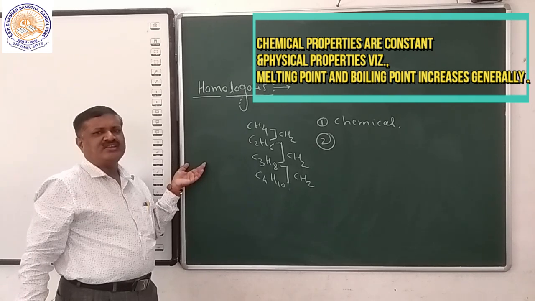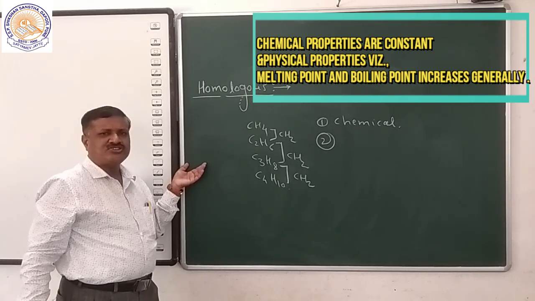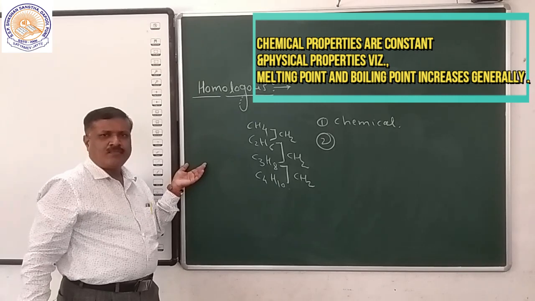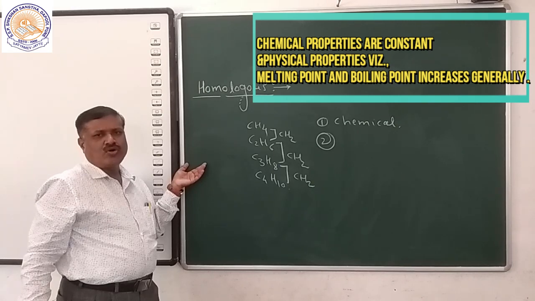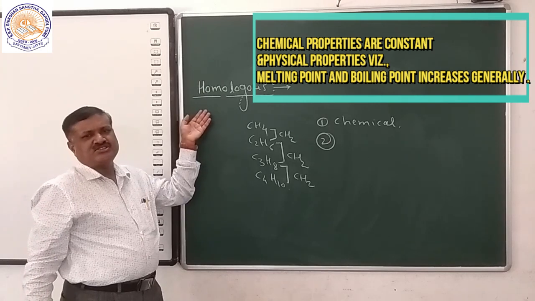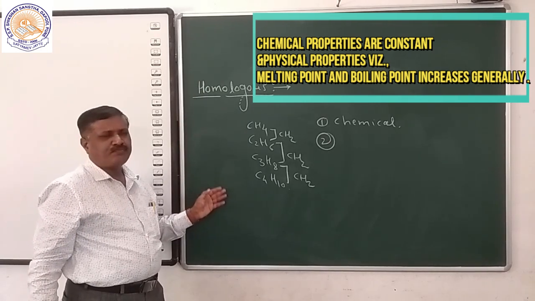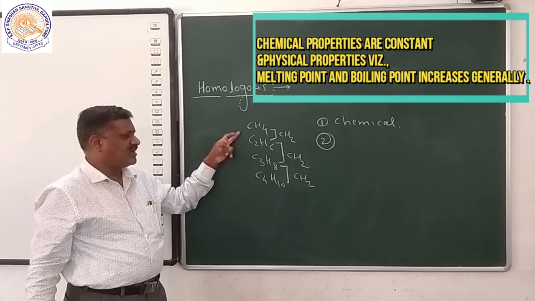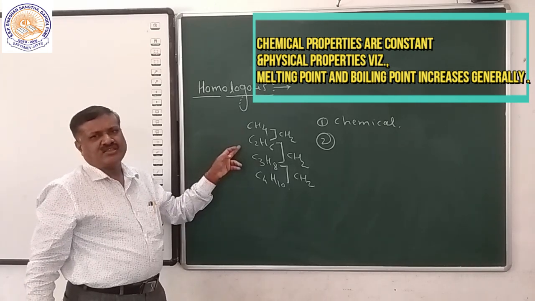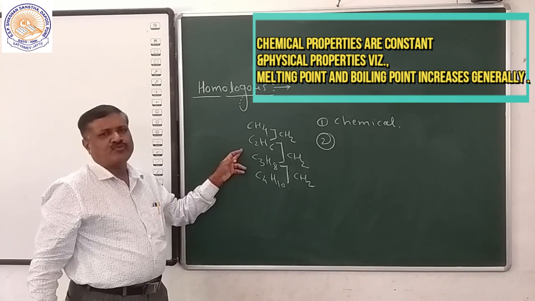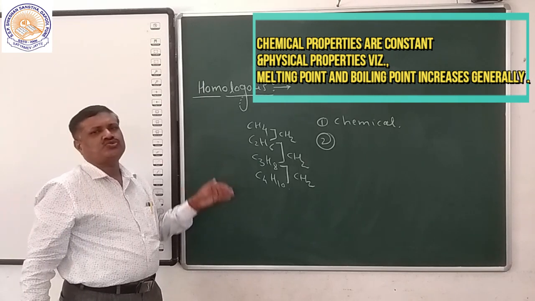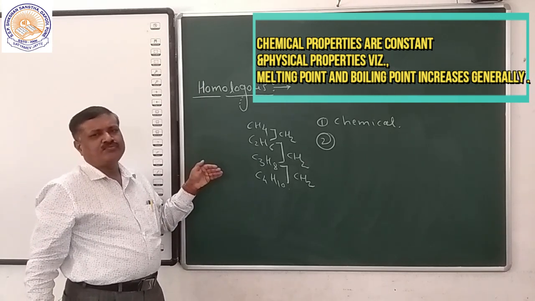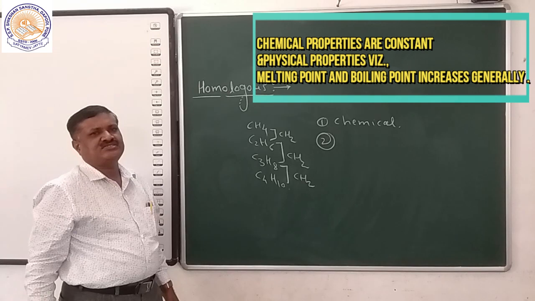Compounds having the same functional group, but neighboring compounds differing by CH2, is called a homologous series. Homo means same, logos means difference, meaning neighboring compounds having the same difference. That's why the name homologous series is given. For example, alkanes: starting from methane, ethane, propane and butane, methane and ethane differ by CH2, with an atomic weight difference of 14. Ethane to propane is also CH2. If we add CH2 to the first compound, we get the next compound, and then we get the series, and that series is a homologous series.